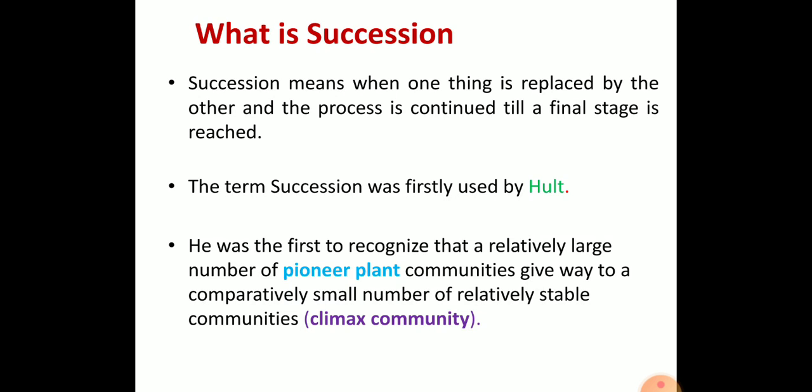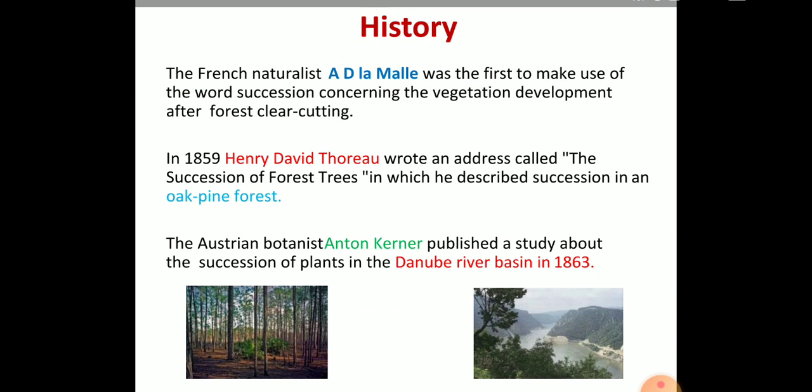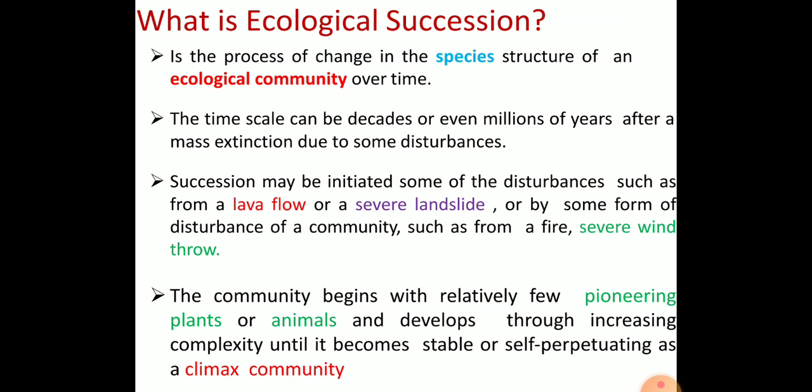Generally, succession means when one thing is replaced by another and the process is continuous until the final stage is reached. That is called succession. The term succession was first used by Hart, and based on his observation he mentioned the pioneer and the climax community. This is an important aspect in the university syllabus, that's ecological succession.